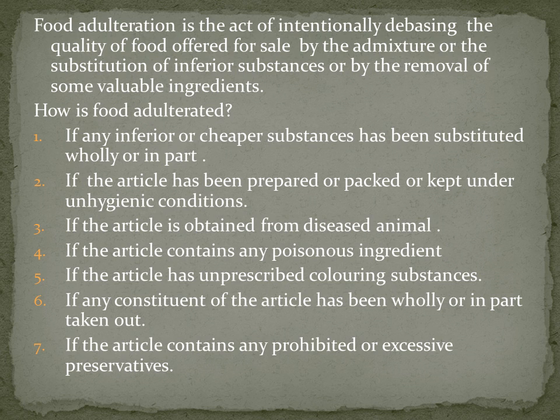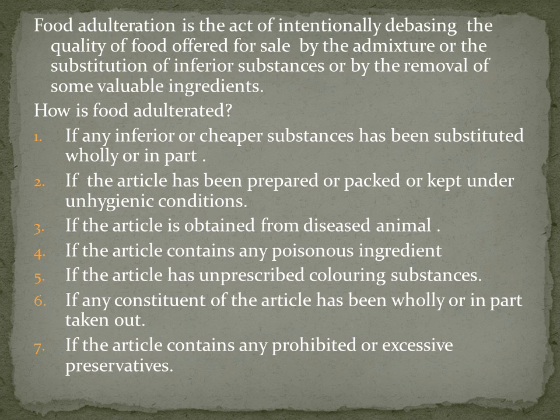Now, how is food adulterated? If any inferior or cheaper substance has been substituted wholly or in part, like Argemone seeds are added to mustard seeds. Argemone seeds are harmful for the body. If the article has been prepared or packed or kept under unhygienic conditions, then the food is adulterated.